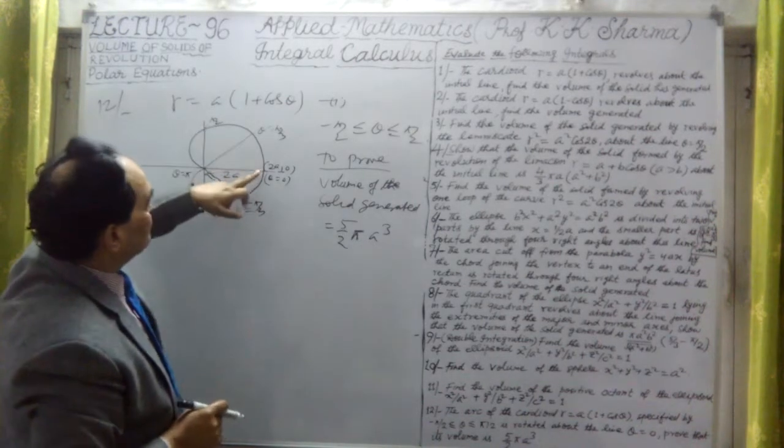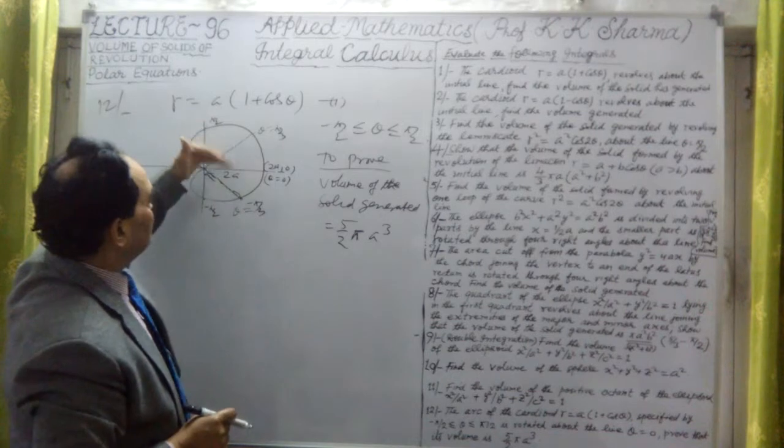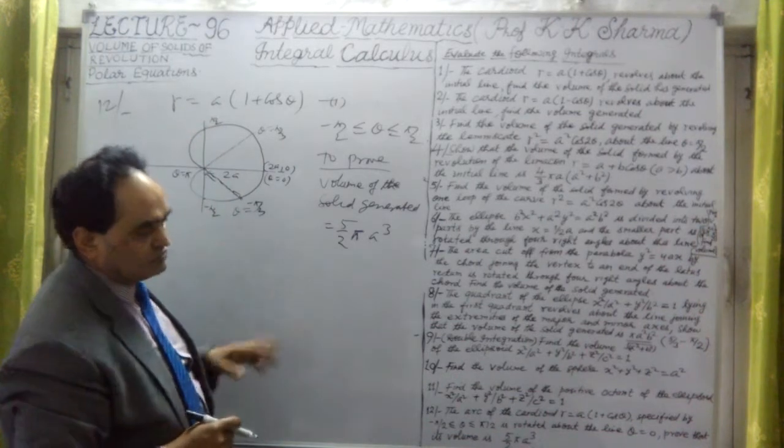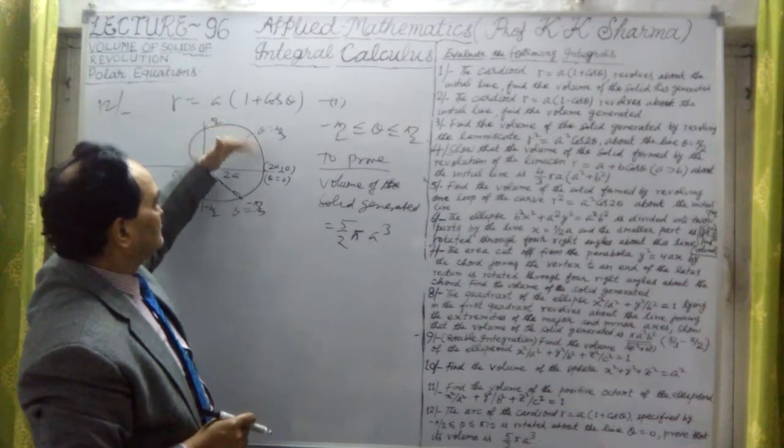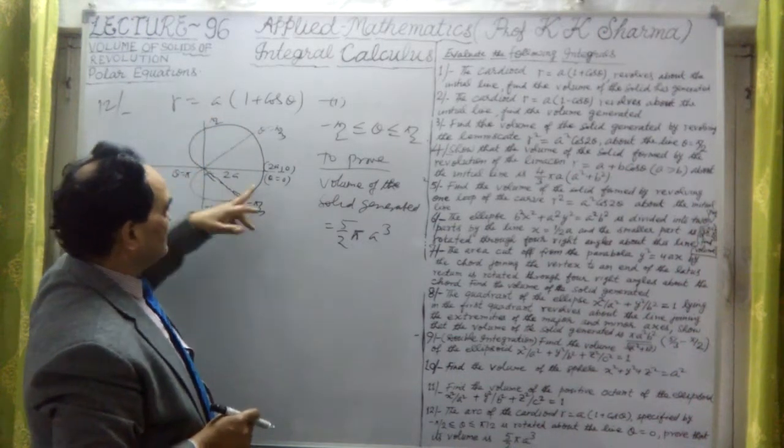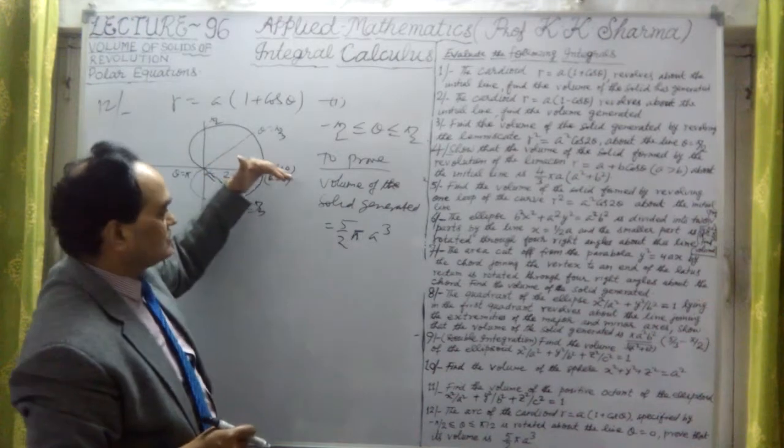Now this is illustrated from minus pi by 2 to plus pi by 2. Suppose if I take the limits 0 to pi by 2, and this solid is revolved around the initial line at theta equal to 0. That means this is the initial line here.